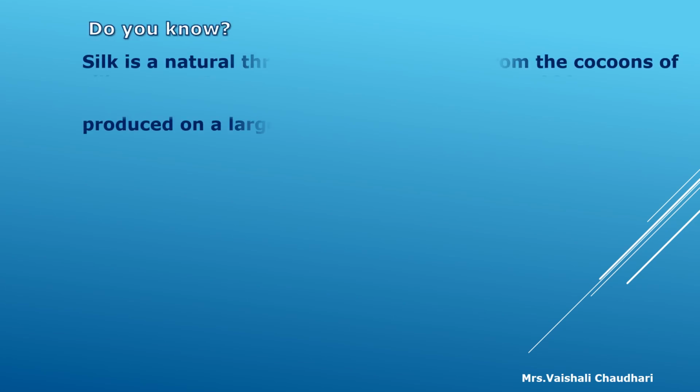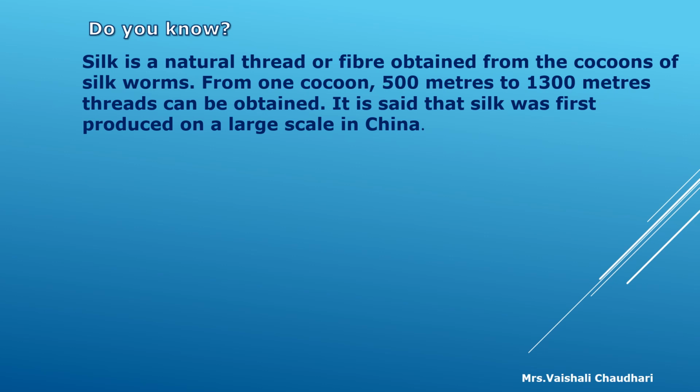Now, do you know? Silk is a natural thread or fiber obtained from the cocoons of silkworms. From one cocoon, 500 meters to 1300 meters of thread can be obtained. It is said that silk was first produced on a large scale in China.